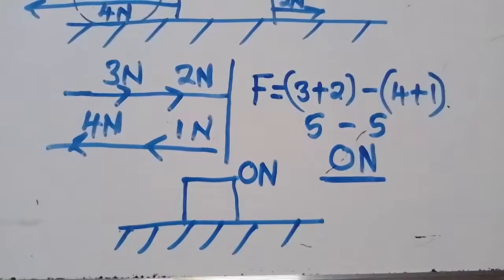If the resultant force is 0 Newton on an object, we call that the forces are balanced. We normally say that all the forces acting on the body are balanced. This is what we mean if the resultant force is 0 Newton on a body. These are terms that we need to know.